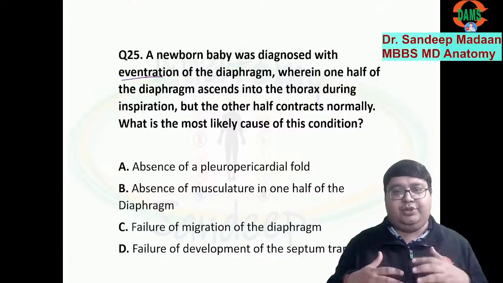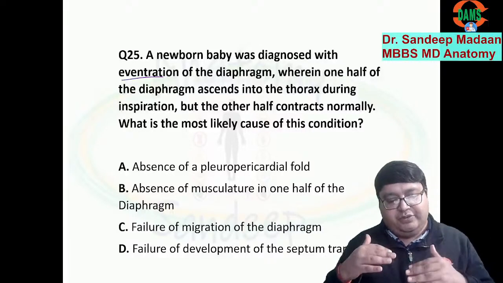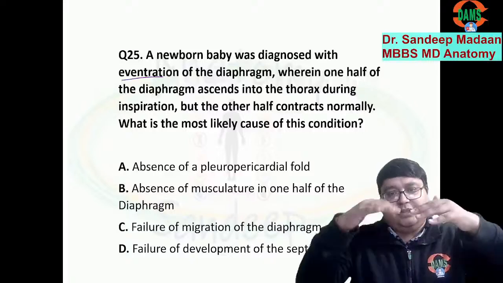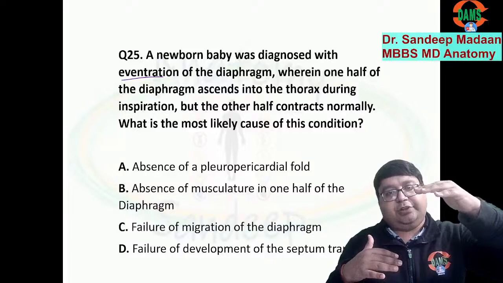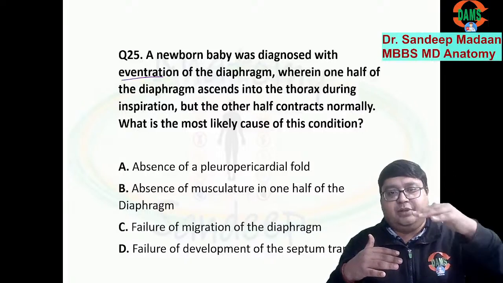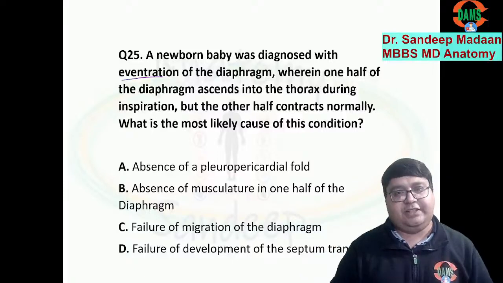Why? Because during the inspiration, thoracic cavity will have negative intrathoracic pressure, which will suck in. So this will go upward, this will go downward. It is called paradoxical. So when the expiration, intrathoracic pressure becomes positive, it comes down, but because of expiration, it is coming up. So it is always paradoxical respiration.